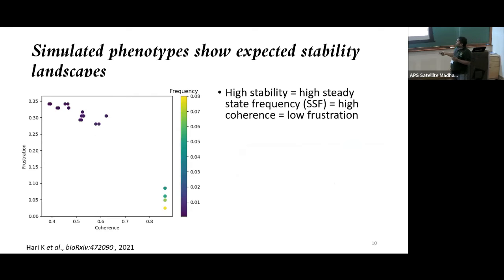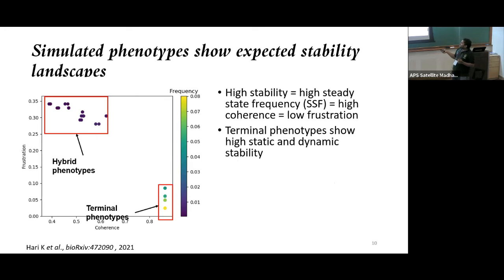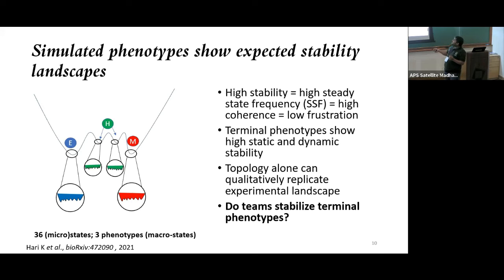When we plot the steady states that we obtain on these stability metrics, we clearly see two groups of phenotypes, hybrid and terminal phenotypes. The terminal phenotypes consist of epithelial and mesenchymal phenotypes. So clearly the stability landscape can be obtained just based on the network topology.